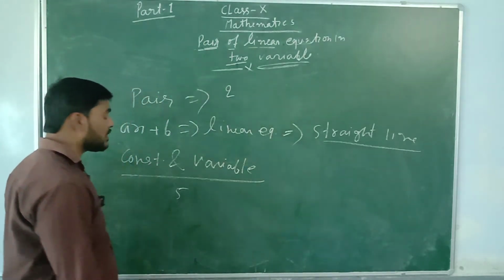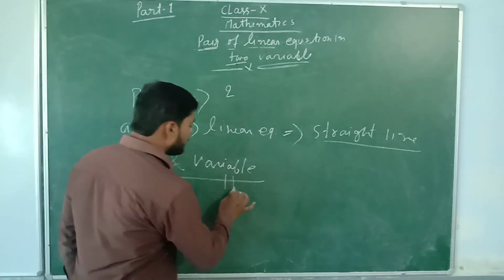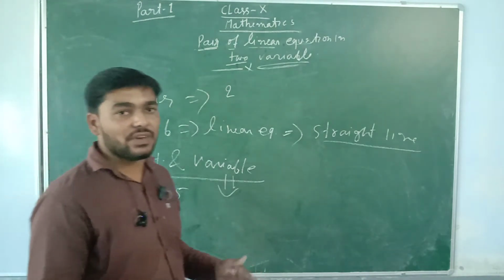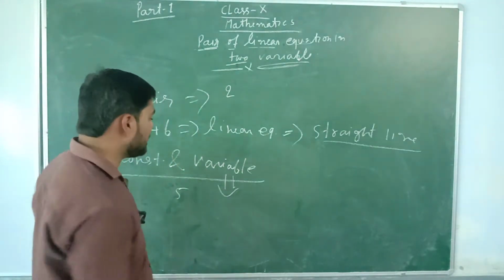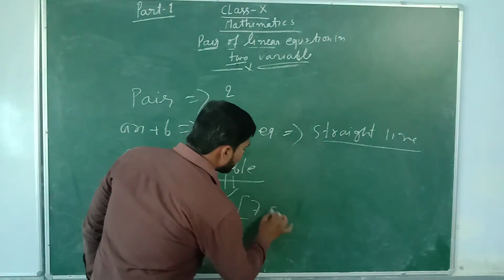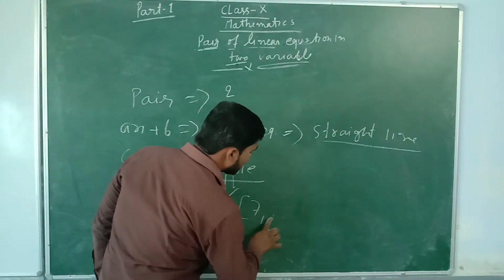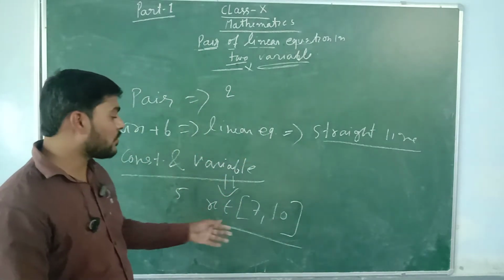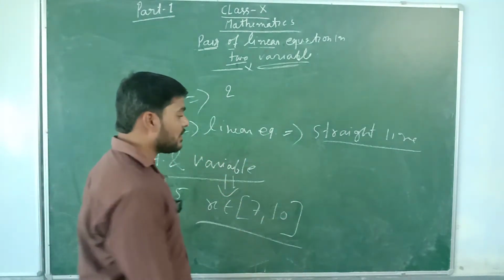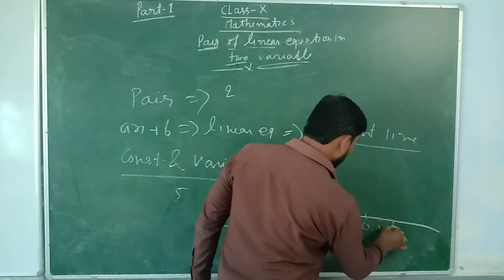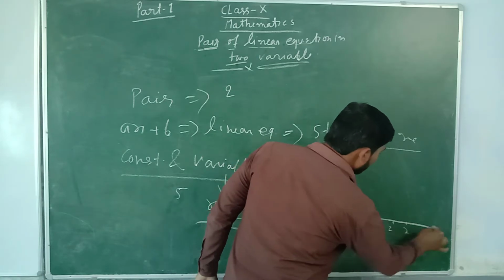Now the variable. What is the variable? If the value is changing or varying with time, means x belongs to 7, 10. Here the value of x is changing from 7 to 10. If you draw a number line, 0, 1, 2, here 7, now here 10.